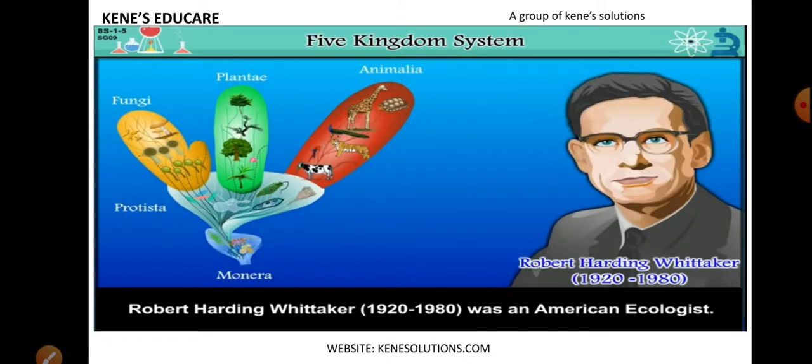Okay. Now see, he is Robert Harding Whittaker. From 1920 to 1980 he was an American ecologist. An ecologist is someone who studies the ecosystem. Okay. So what did he do? He founded 5 different kingdoms based on the similarities and differences among the organisms. So what were the 5 kingdoms? Kingdom Protista, kingdom Fungi, kingdom Plantae, kingdom Animalia, and kingdom Monera.